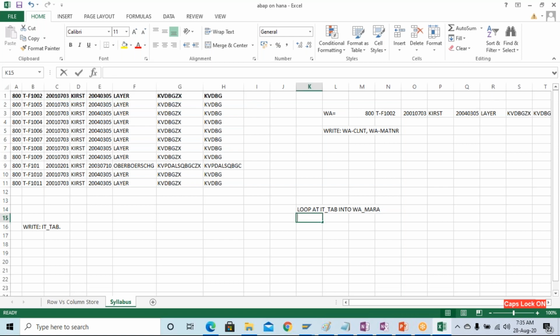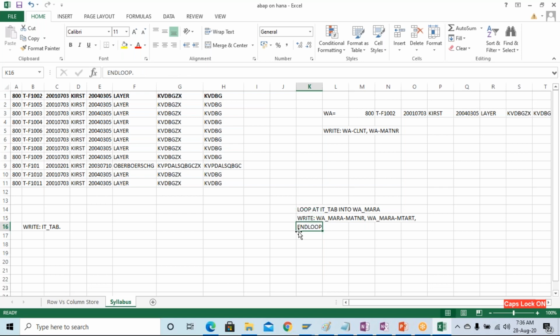And now you can print whatever field you want to print, like MATNR, then W underscore Mara hyphen MTART, something like that. You have all 267 fields here, and you can write all 267 like this, but generally you require 4 or 5 fields, or maximum 10 fields. You can write them easily over here. Now, once this is written, this loop should end with an ENDLOOP.